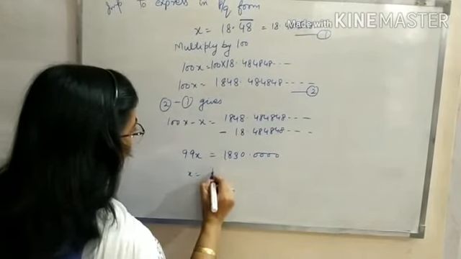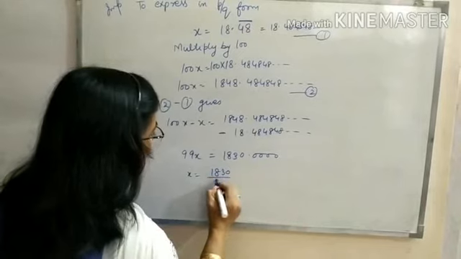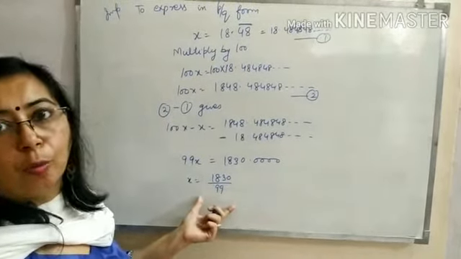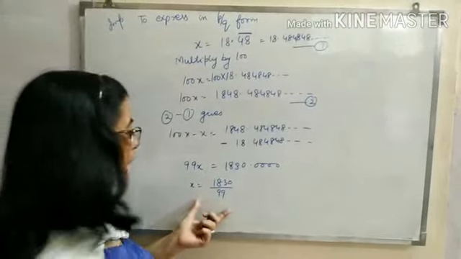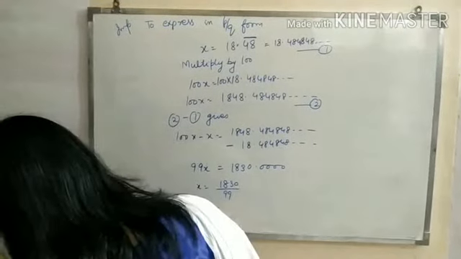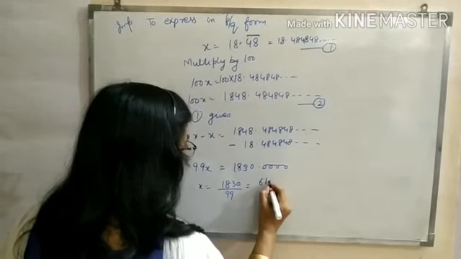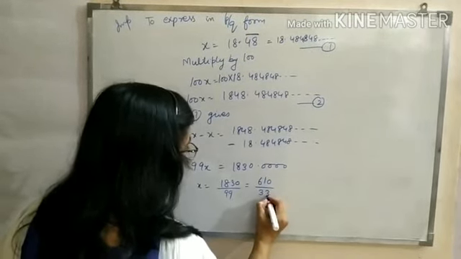So which gives you 1830 upon 99. Now this is to be written in smallest form also. This is very important. If you don't write it in smallest form, your marks get deducted. So this comes out to be 610 divided by 33.